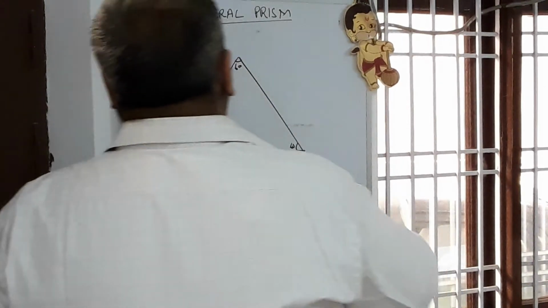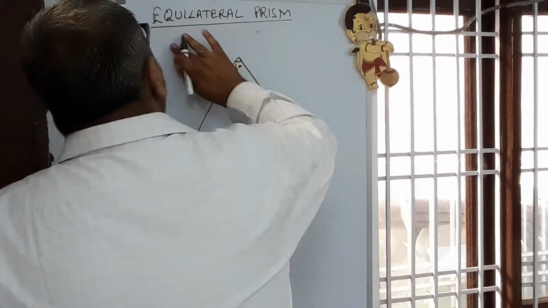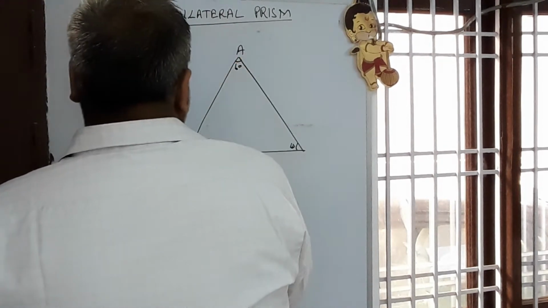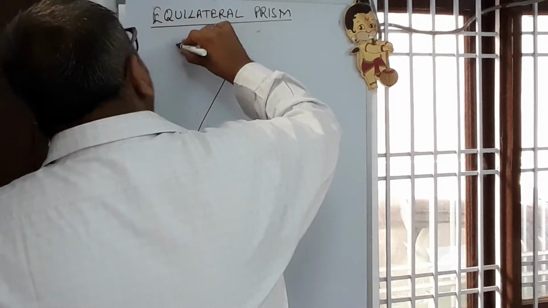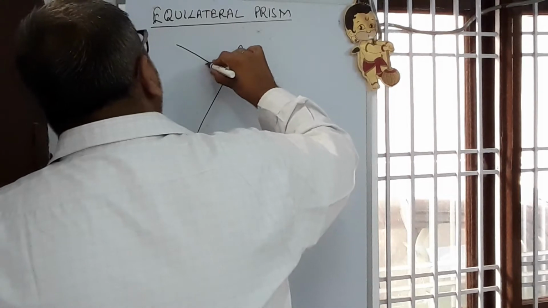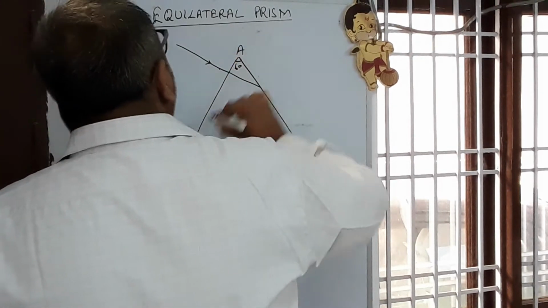When the ray of light is made incident normally on any surface, like on surface AB, it passes undeviated.